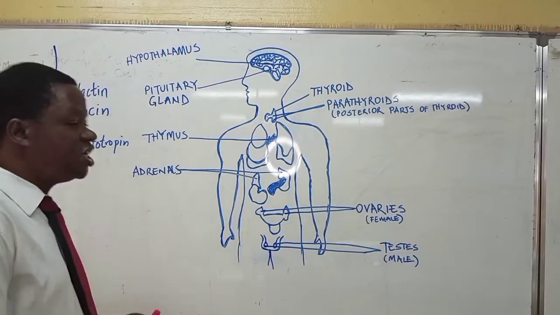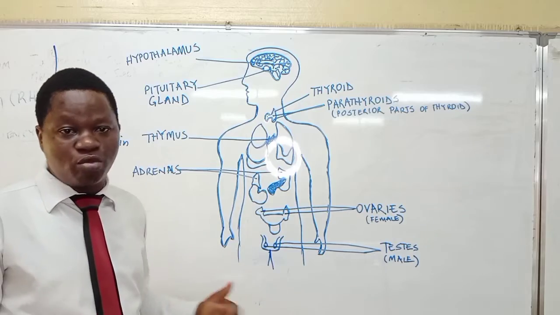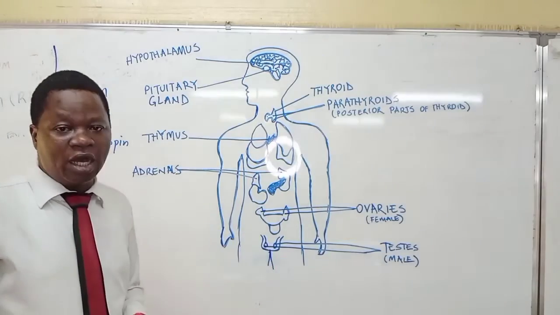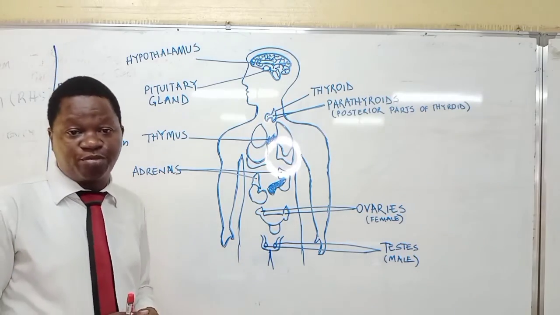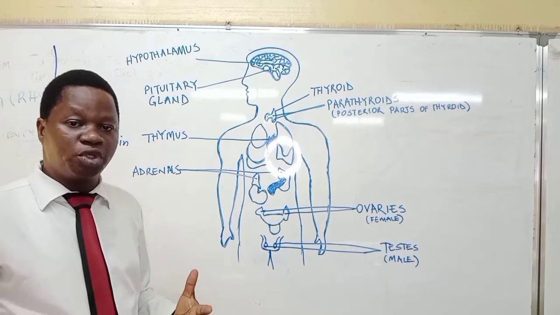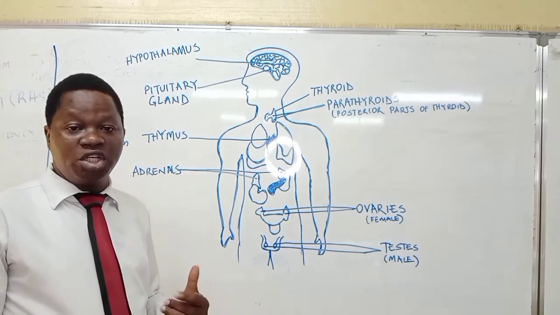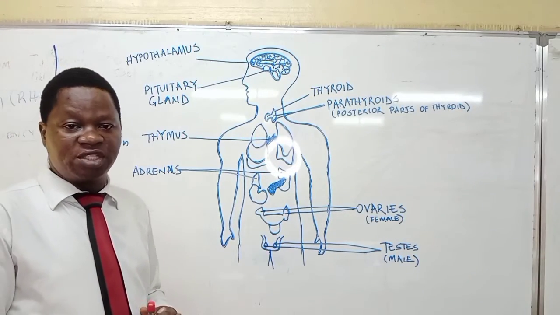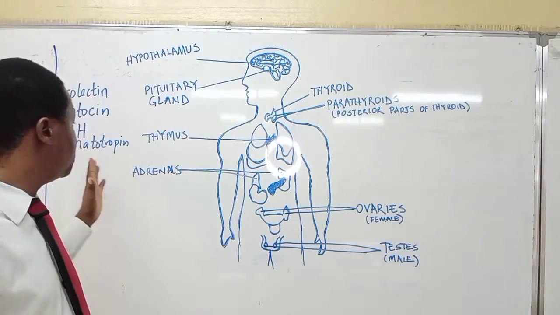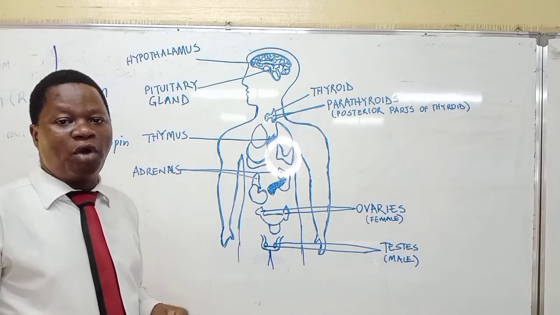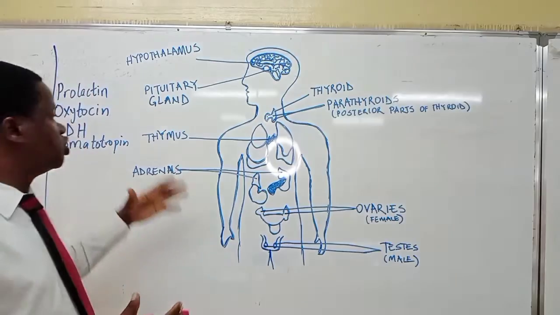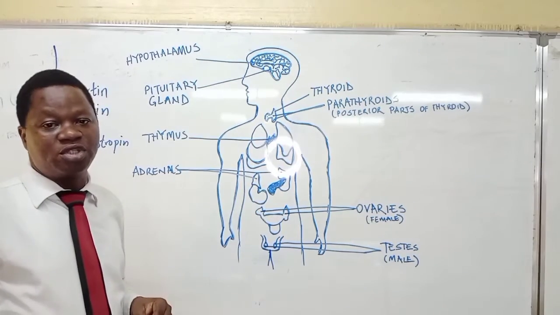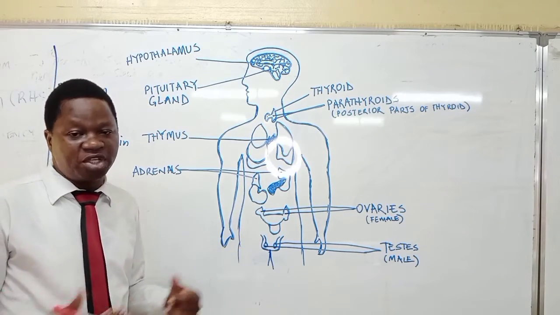Okay, so the next one is ADH. ADH is antidiuretic hormone. The antidiuretic hormone, once again, is produced by the pituitary gland, and basically it is responsible for the reabsorption of water from the kidney tubules. The kidney tubules usually will reabsorb water back into the body system depending on the amount of ADH that is produced. Now how will the body know the amount of ADH to be produced? How will the pituitary gland know the amount of ADH to secrete into the blood system? That will depend on the osmotic pressure of the body.